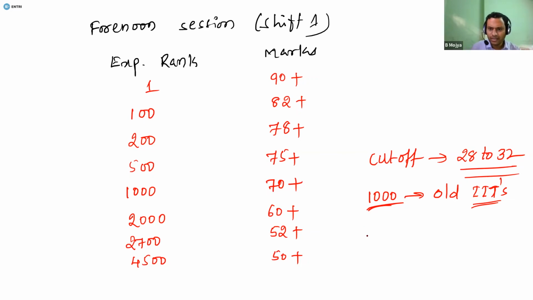So if you get a rank below 100, then in all old IITs, you can expect to have structural engineering.